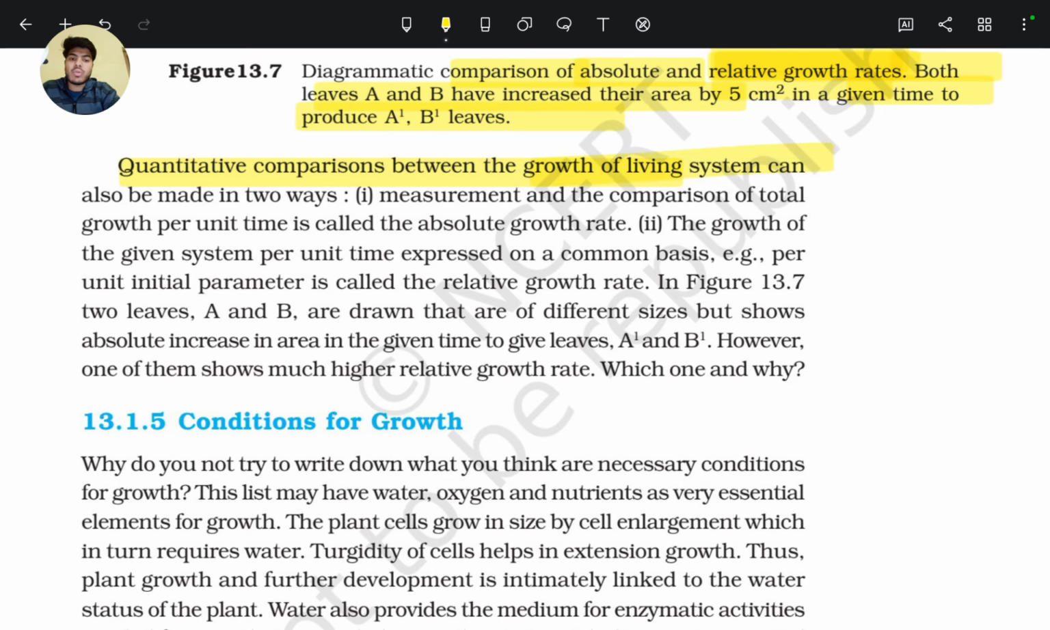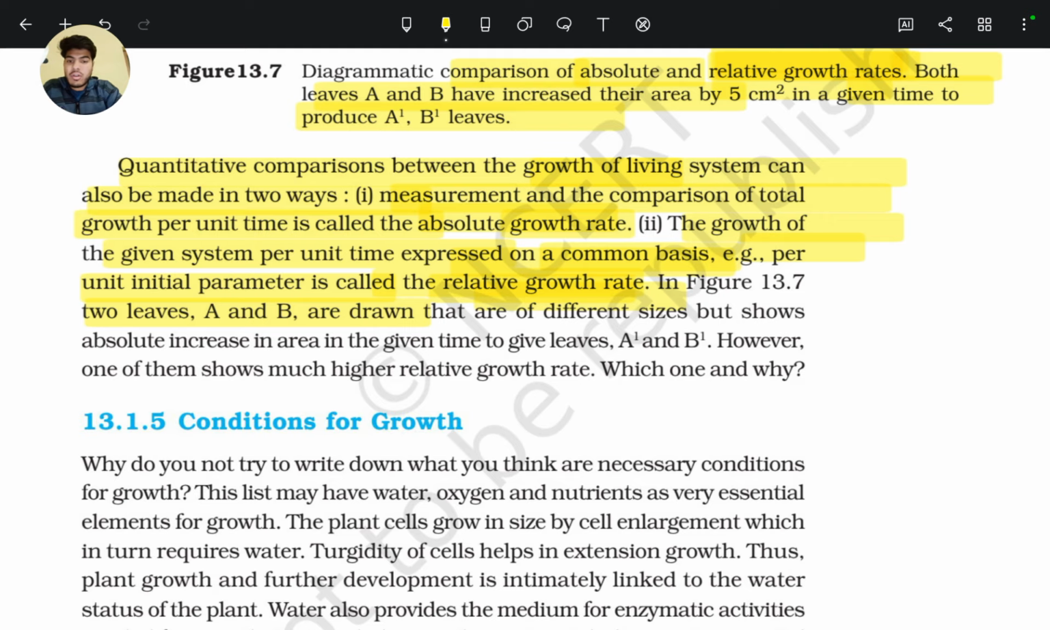Quantitative comparison between the growth of living systems can also be made in two ways. First, measurement and comparison of total growth per unit time. Total growth per unit time is called the absolute growth, and the growth of the given system per unit time expressed on a common basis, for example per unit initial parameter, is called the relative growth.